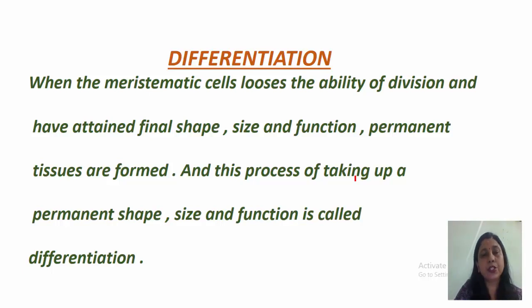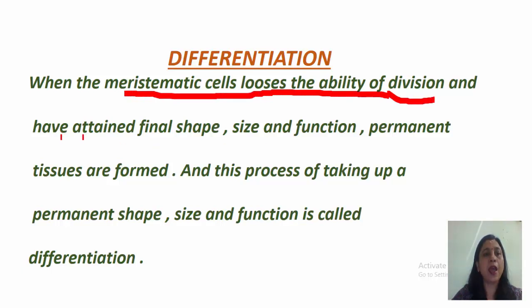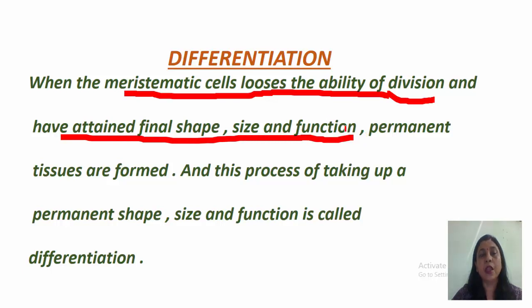We know the meristematic tissues have the capacity to divide. Now what happens by the passage of time, these meristematic cells lose the ability of division and they attain a final shape, size and function. When this happens, what is formed? A permanent tissue is formed.